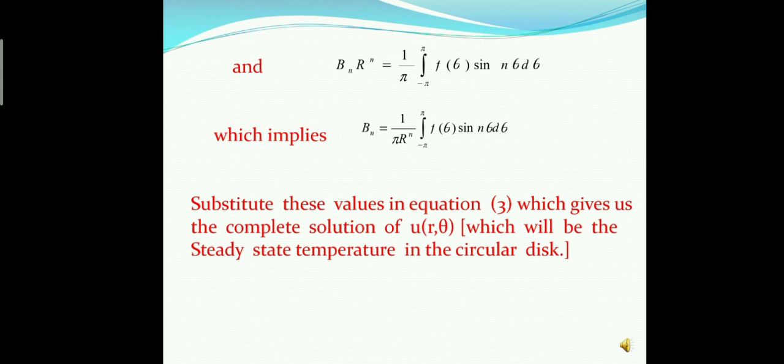Now we put the values of a_n and b_n in equation 3, which gives us the complete solution of u(r,θ), which will be the steady state temperature in the circular disk.